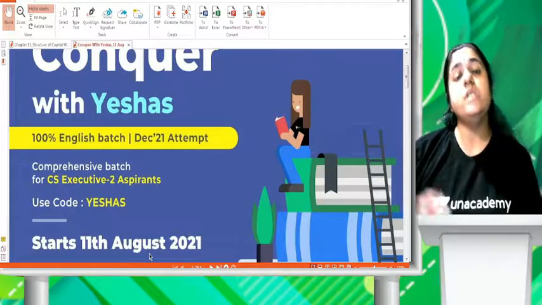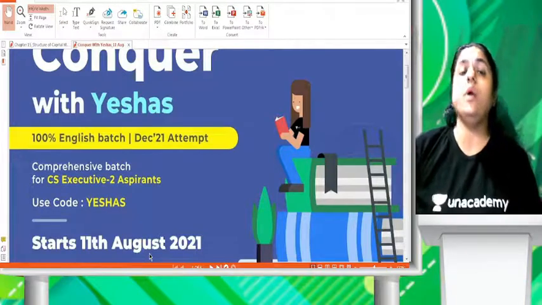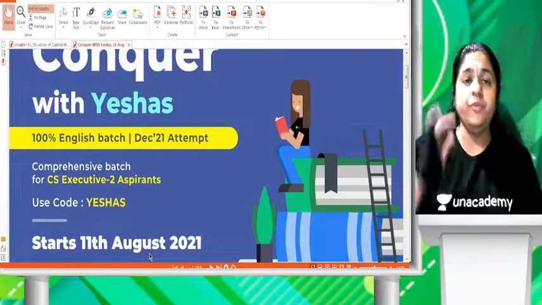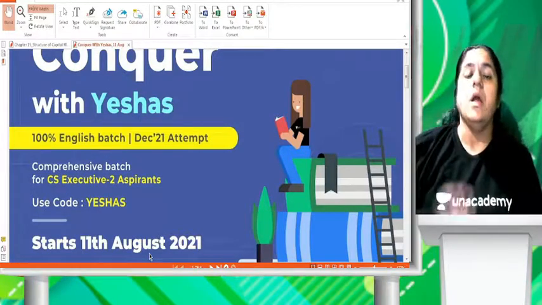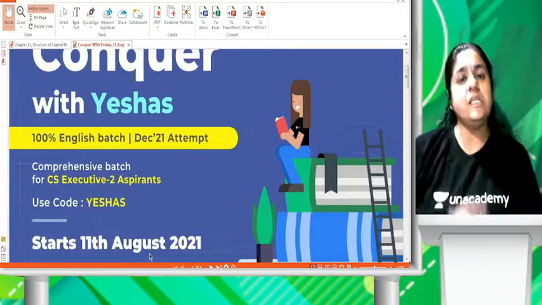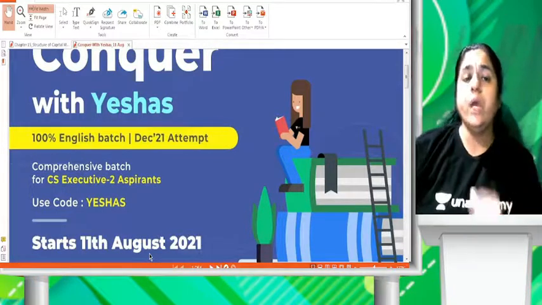Today I'm going to start with one concept, one topic called securitization, which is there in your chapter number 15 of your SEBI. Now, before I start with this topic of securitization, I just want to give a quick intro of